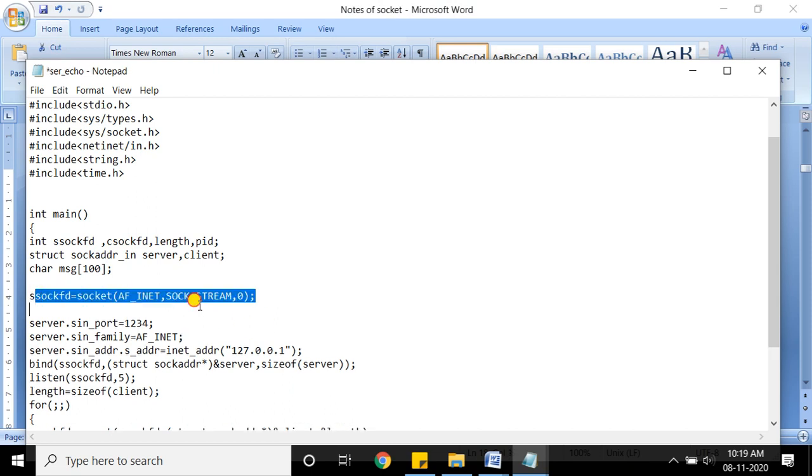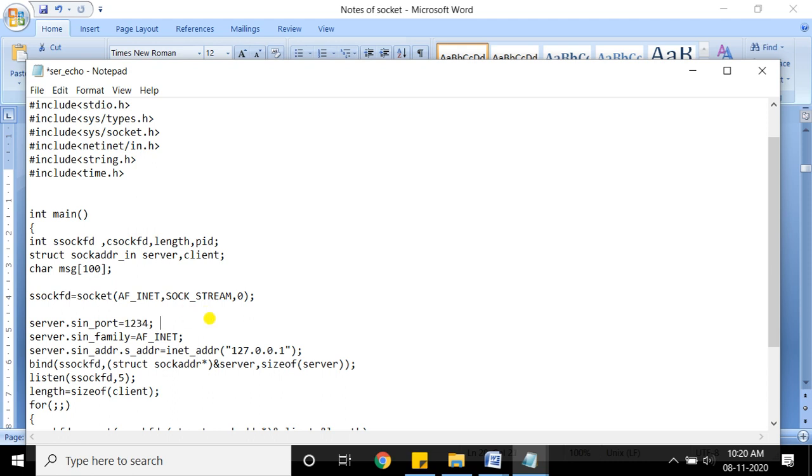Let me discuss this line after that. So how do you initialize the members? I can say variable dot member name. The variable name is server, so server.sin_port is our first member. You can initialize the members in any order. The port is 10234. Remember that we are not using any standard service. We are implementing our own echo server. So here we have to use the informal port numbers. Remember that informal port numbers are always greater than 1024.